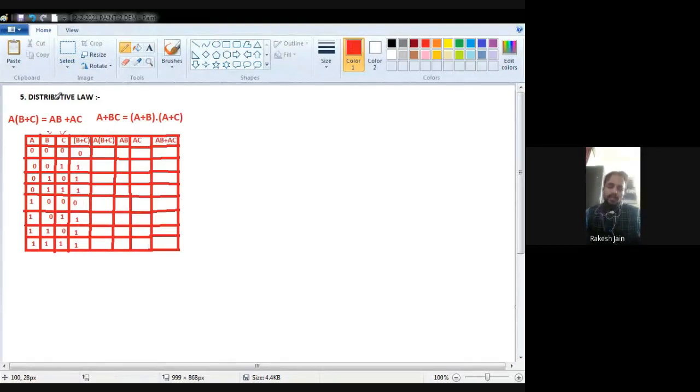Okay, so these are different values of the inputs related to A, B and C.